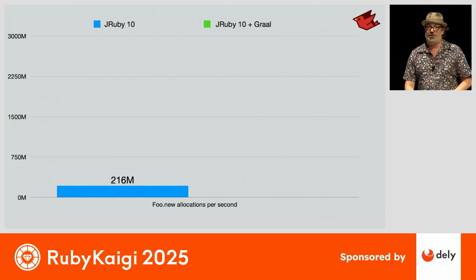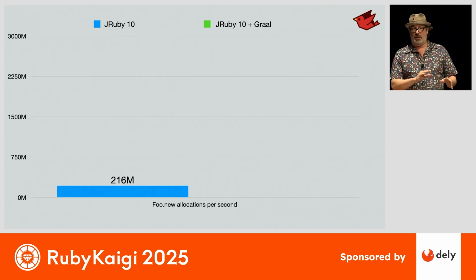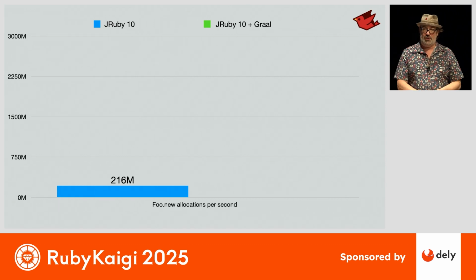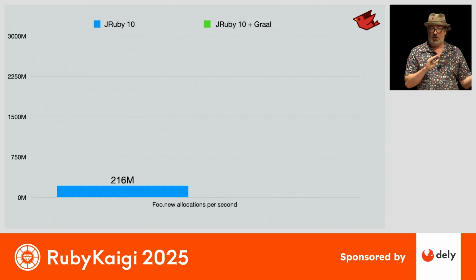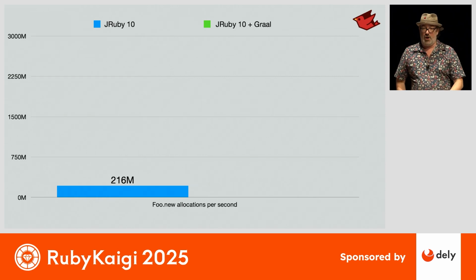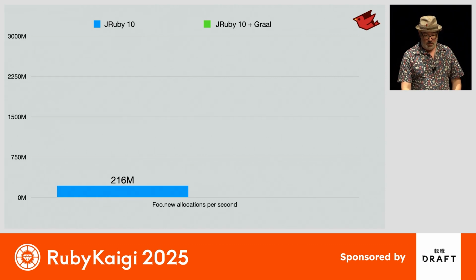There's also another advantage here. The fact that we're inlining the object allocation, inlining all of that new logic, means we can get more advantage out of newer JVM JIT compilers, like the Graal JIT. Graal is very good at eliminating allocations that aren't actually needed. So if we run our foo benchmark on there, we run with regular Java 21, we get 216 million allocations per second.